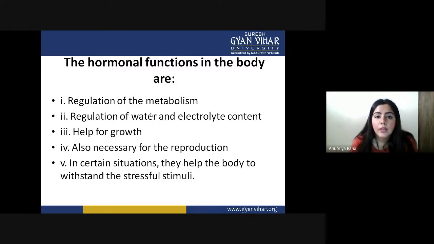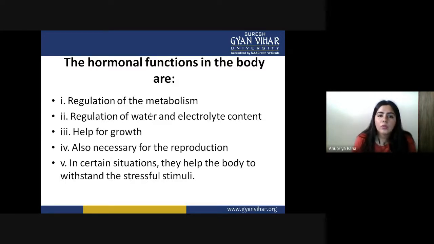This regulation should be in control with the hormones, and actually the whole metabolism regulation can be done by the hormones. Next is regulation of water and electrolyte content. The amount of water that should be inside the cell and in the outside fluid, or the electrolyte content and ion concentration, also has to be governed by the hormones.